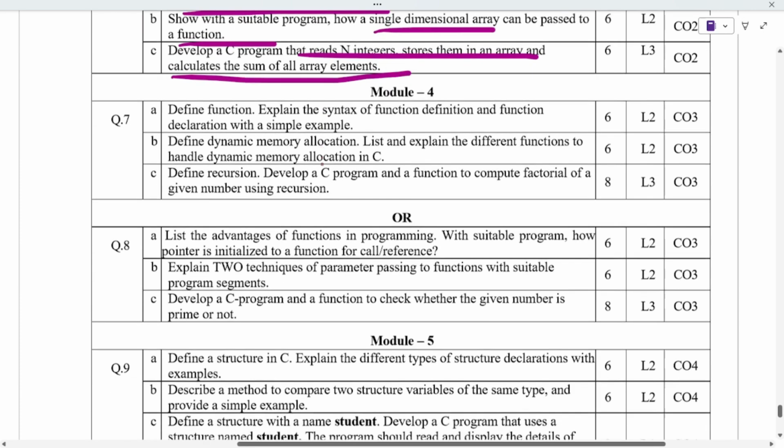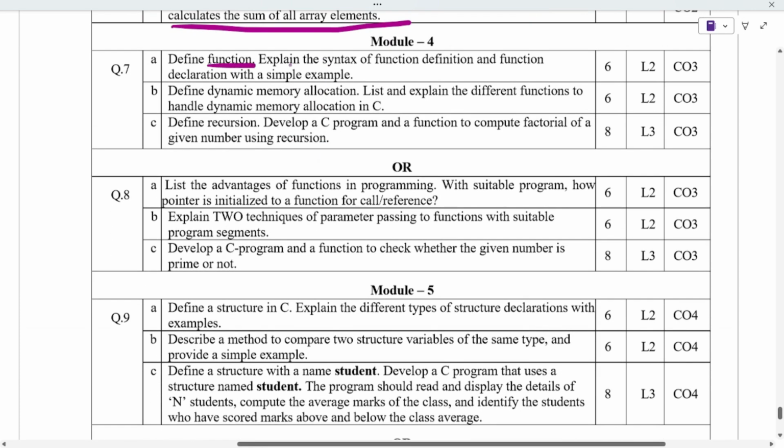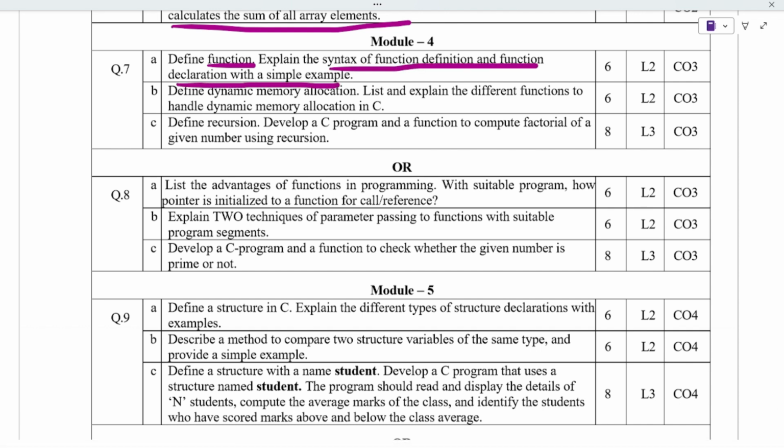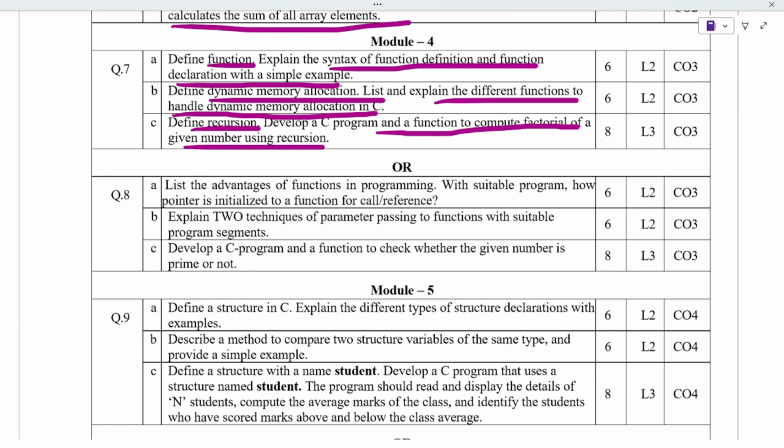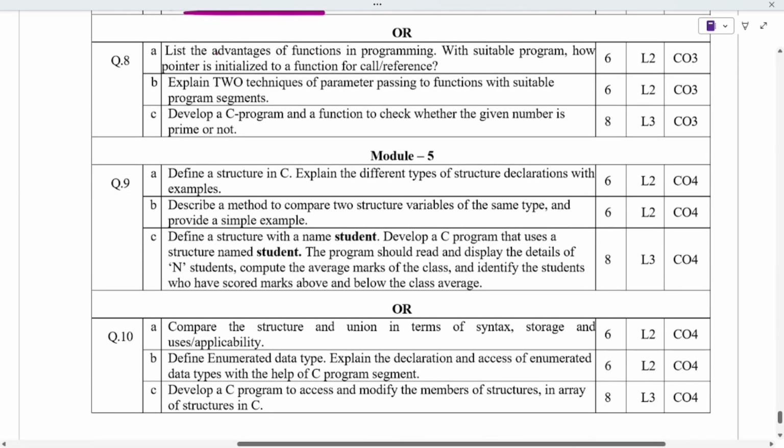Next is about function: defining, syntax of function, definition and declaration with a suitable example. Dynamic memory allocation and the different functions to handle dynamic memory allocation in C. And we have to define recursion, and we have to do it for the factorial of a given number. Advantages of functions we have to mention, and next is pointer, that is call by reference we have to do.